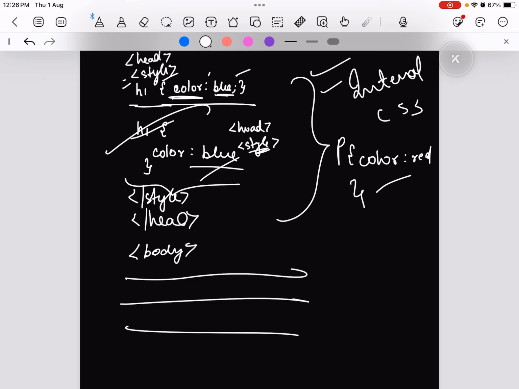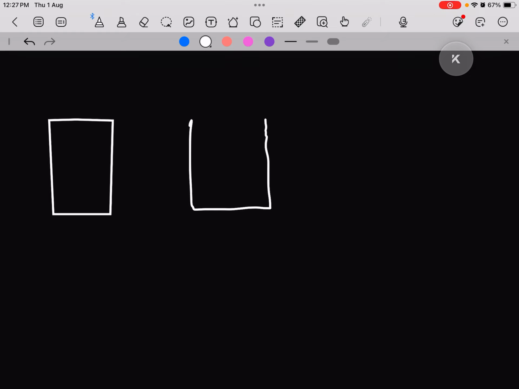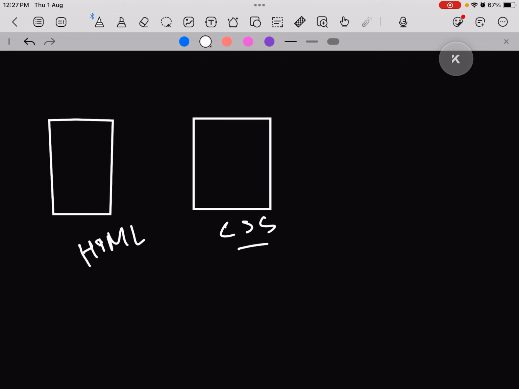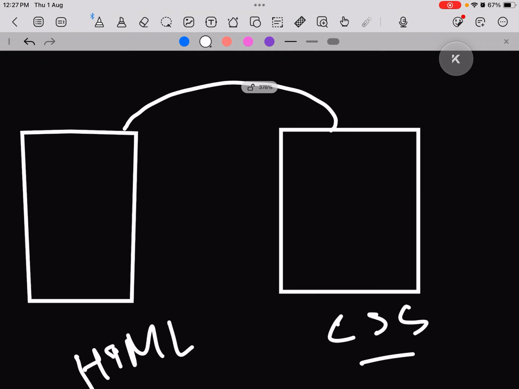Now what is external CSS? External CSS is basically used to define the style for many HTML pages. What is that supposed to mean? If I have an HTML document, then I have a CSS document. In external CSS, we have an HTML document and a CSS document. Now what are we going to do? We are going to connect this CSS document to this HTML document.